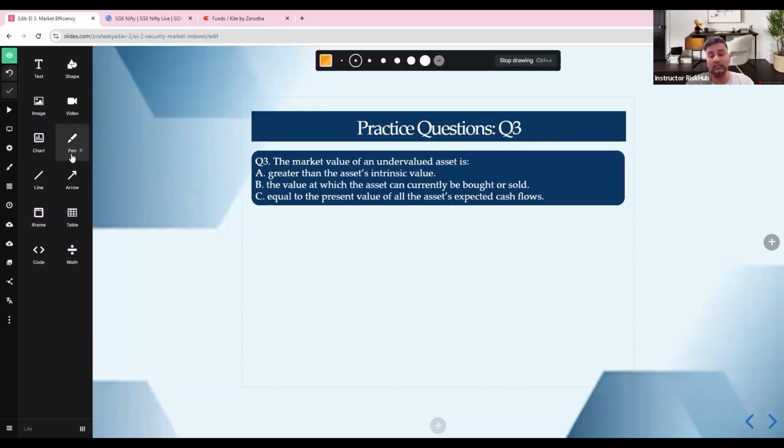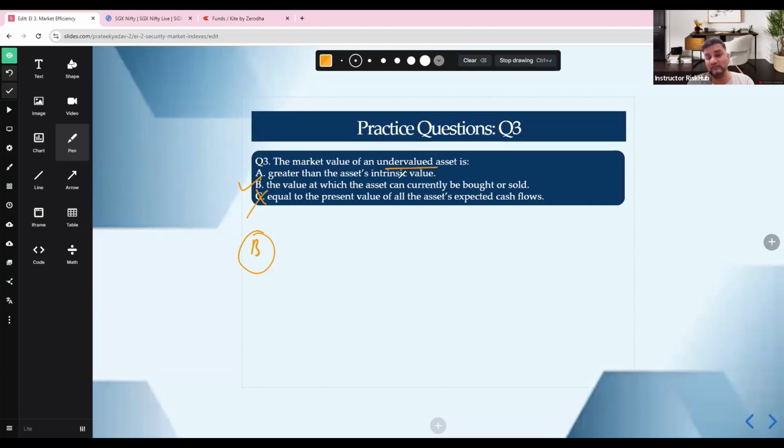Once you understand, question number 3: the market value of an undervalued asset. Again, it's the flip side of that. The market value of an undervalued asset is the value at which an asset can currently be bought and sold, right? This is again B. Very simple. Market value always means the current transaction price. It does not matter whether the asset is undervalued, overvalued, or fairly valued. Market value is equal to the actual trading price. Intrinsic value is the estimated fundamental worth. Option C, equal to the present value of all the asset's expected cash flows, describes intrinsic value. So that's not the answer.